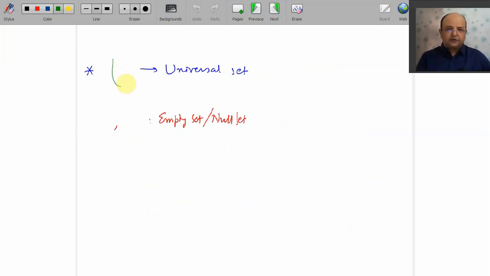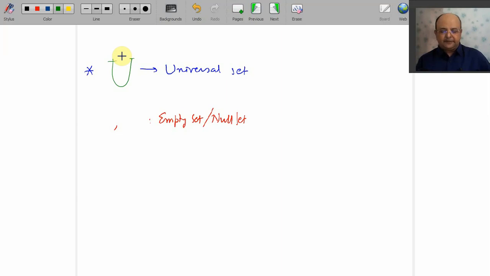Universal set. Your universal set is usually denoted by capital U. And believe me, the universal set may be different from example to example. Let me give you an example. For you, what is your universe? Yes, your family. That is you, your father, your mother, your grandparents, your siblings, your brothers, your sisters, and so on. That is your universal set.